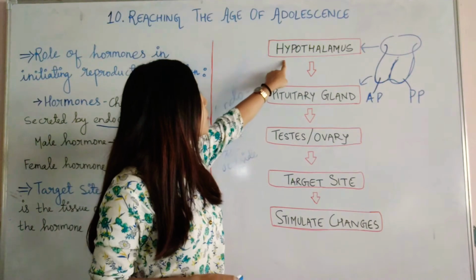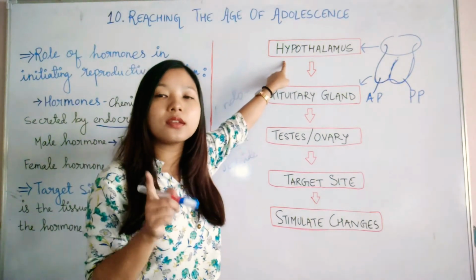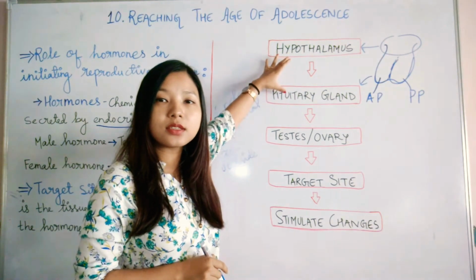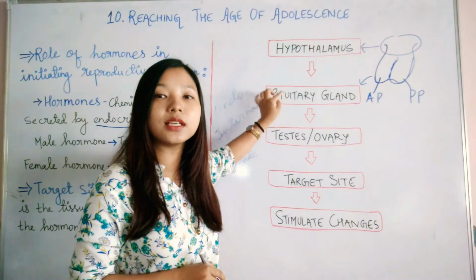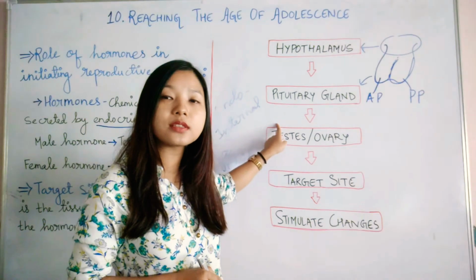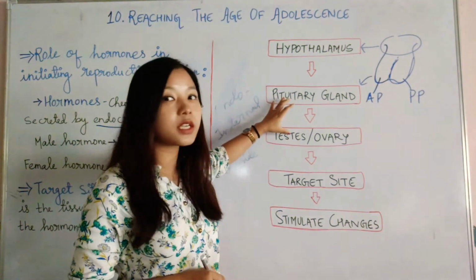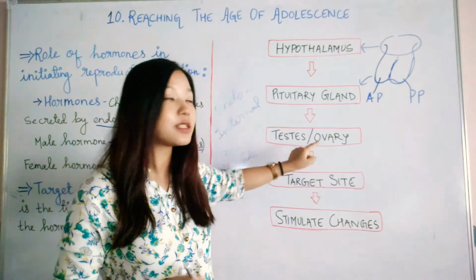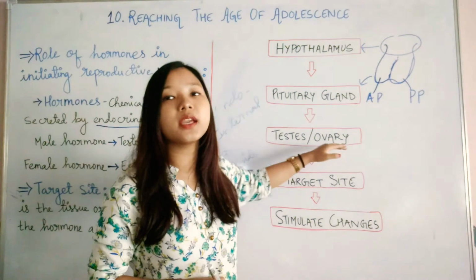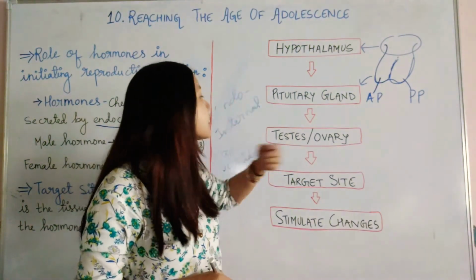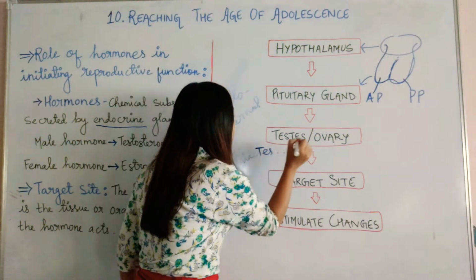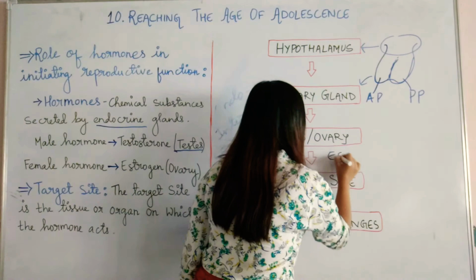In this case, the hypothalamus is secreting a hormone and it is going and acting upon the pituitary gland. So in these two steps, the pituitary gland is the target site. Then the pituitary gland releases its hormone that goes to the testis and ovary. So in this step, the testis and ovary are the target site. When the pituitary gland's hormone reaches the testis in the male and the ovary in the female, they release their own hormones. The testis starts releasing testosterone and the ovary releases estrogen.